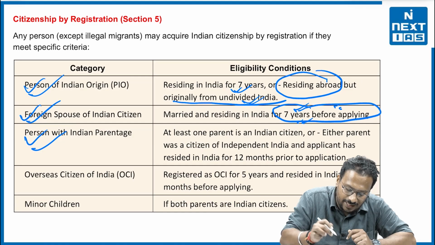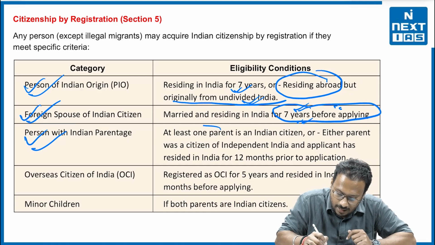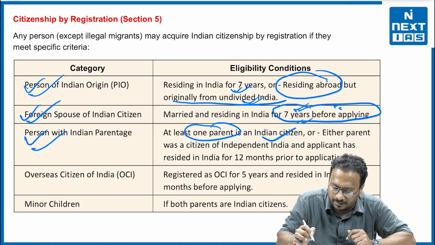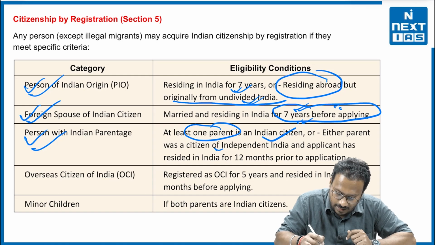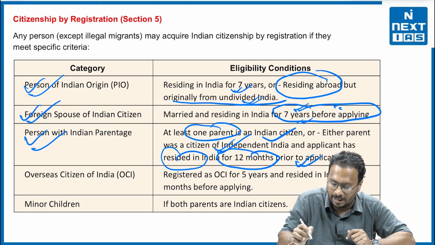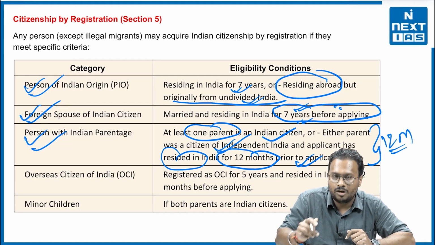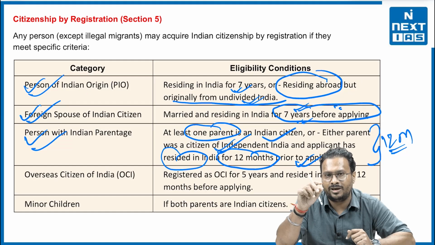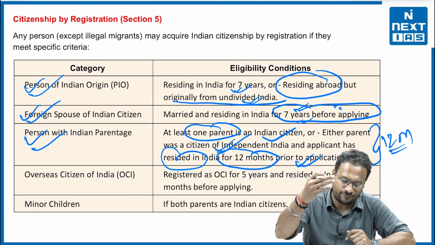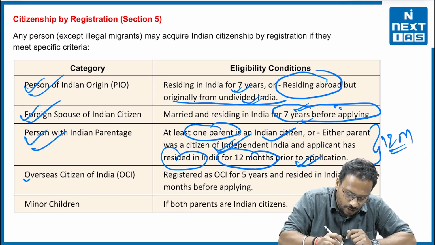Third, persons with Indian parentage, that means at least one parent is an Indian citizen, either a parent was a citizen of independent India, or the applicant has resided in India for 12 months prior to the application. So you just need to live here for 12 months with the condition that one of your parents has to be Indian, and you may apply for the citizenship of India.